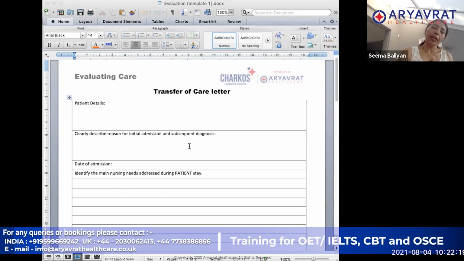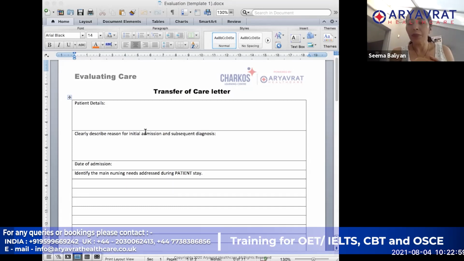If we take this section by section, the first thing you are going to write is the patient details, which is fairly simple. One more thing before we start: when you reach this stage, you will be provided with the assessment you had done, your care plan paperwork, and the implementation chart you completed. You will need to refer to all of this paperwork when writing.